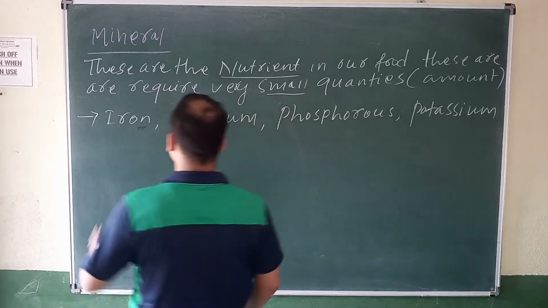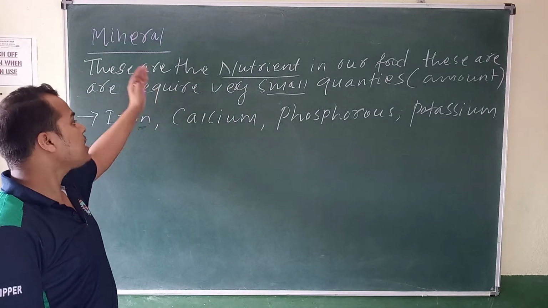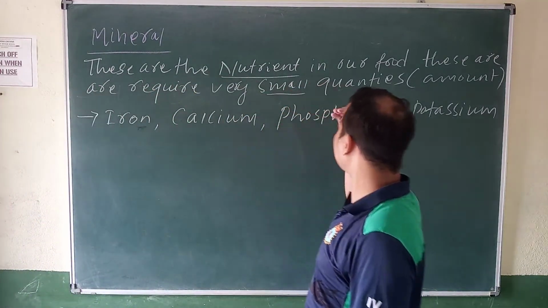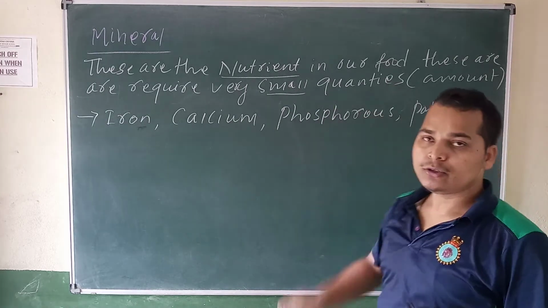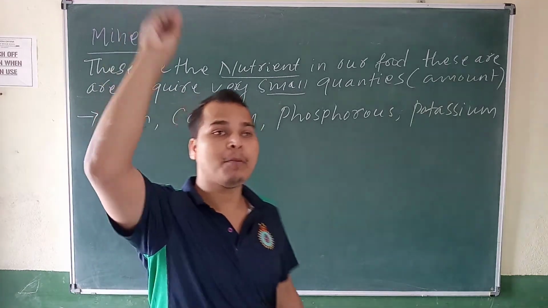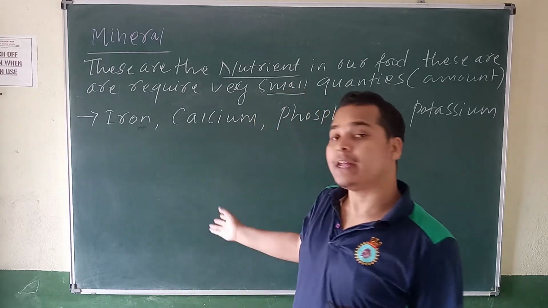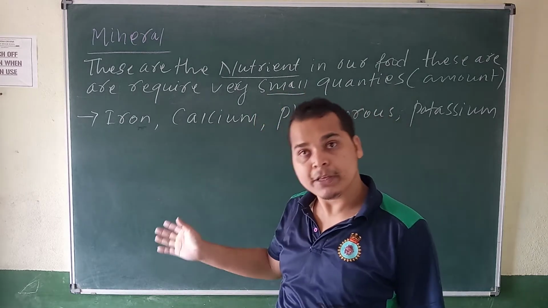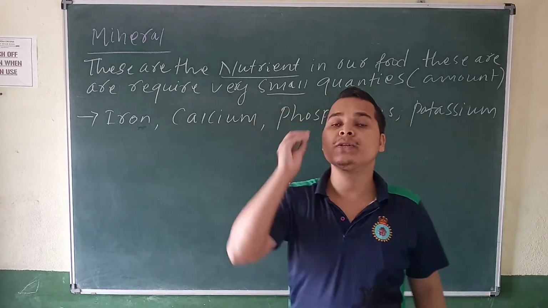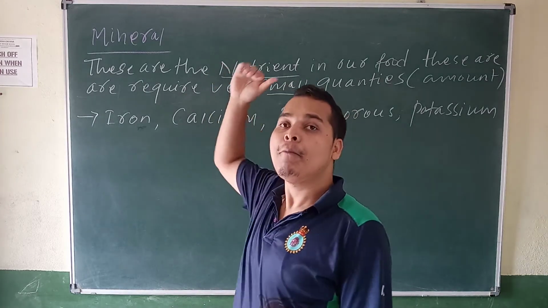These are the mineral nutrients. Now we shall discuss the source of these minerals, where we can get them from, plant or animal maybe. Now discuss the particular source, where we can get this type of mineral.